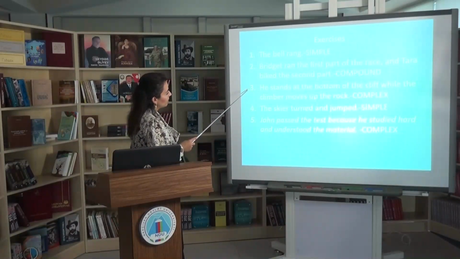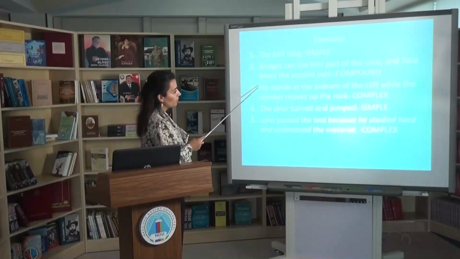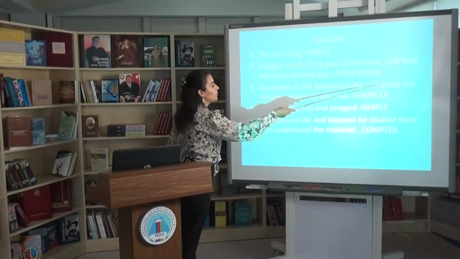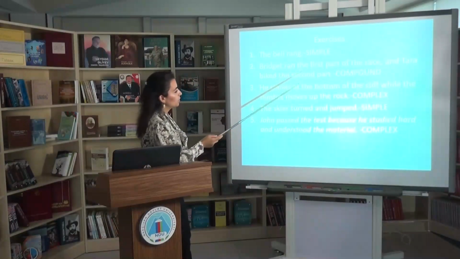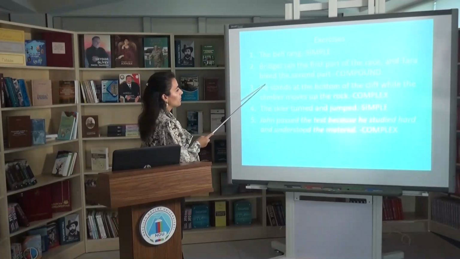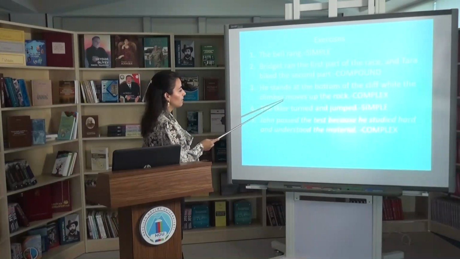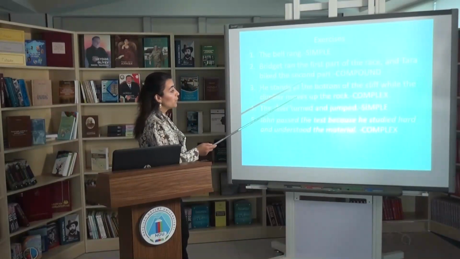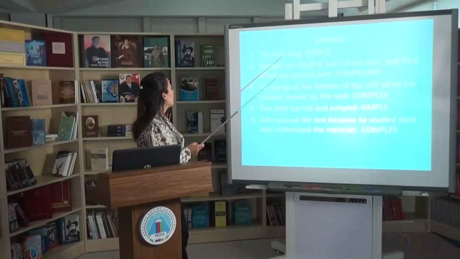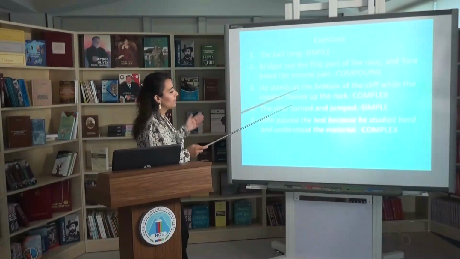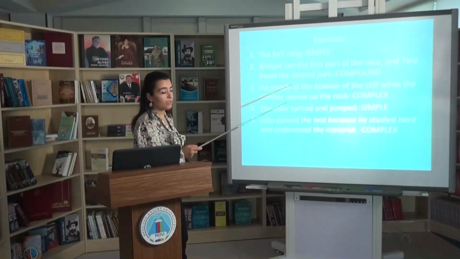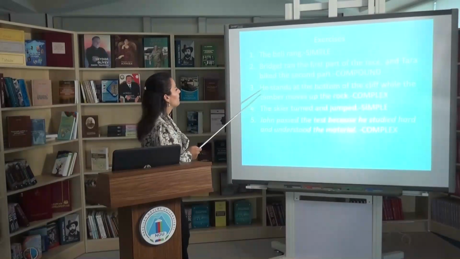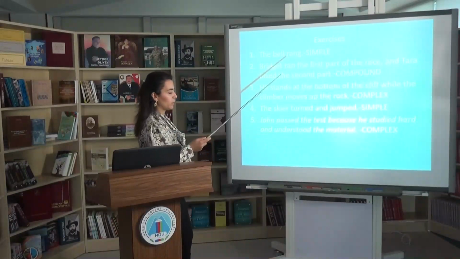So let's look at our third example. He stands at the bottom of the cliff while the climber moves up the rock. Here, while is used to link an independent clause and a dependent clause. So this is a complex sentence, and if you try to analyze the type of subordinate clause, this is a subordinate clause of adverbial modifier of time. It's because of while, because it expresses time.